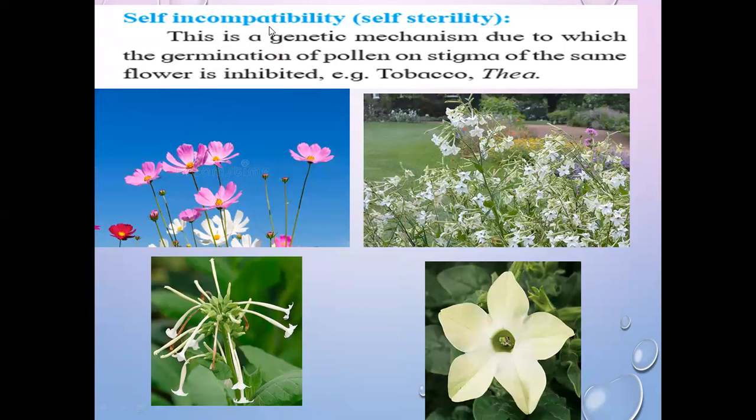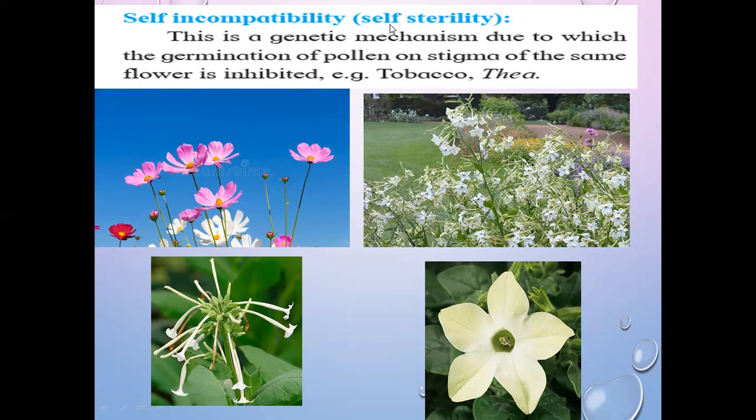Next, self-incompatibility or self-sterility. This is a genetic device due to which the germination of pollen on the stigma of the same flower is inhibited. For example, tobacco or tea. Genetic mechanism. Okay, even though pollen grains are deposited on the stigma of the same flower, germination cannot be done. That is called self-incompatibility or self-sterility. Sterile means